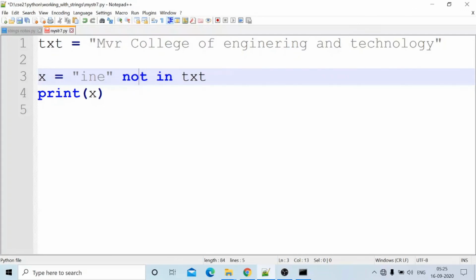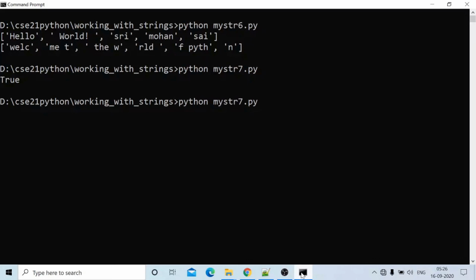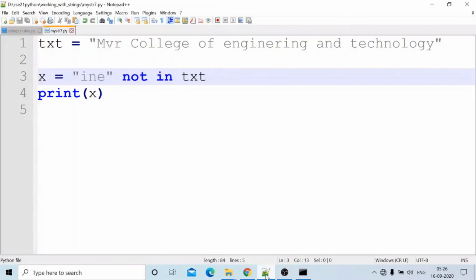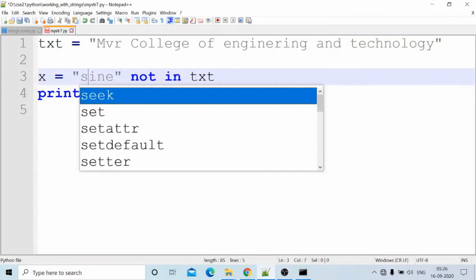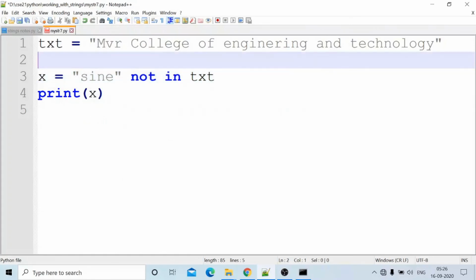ine not in txt, true or false? ine is there, and we are saying not in. What is the output for this one? Is it true or false? No, ine is there, so false. Yes, ine is there, but we are saying not in. sine not in txt. Is there any sine here? No. Now we will get the output as true.